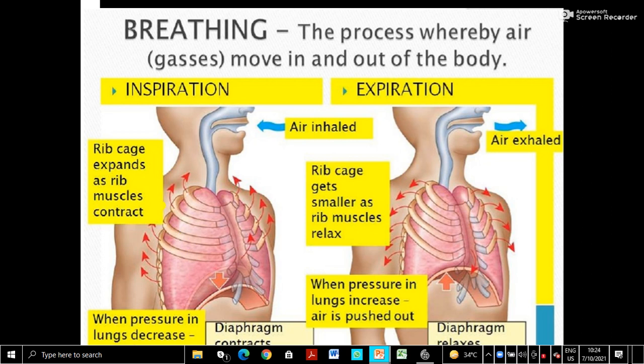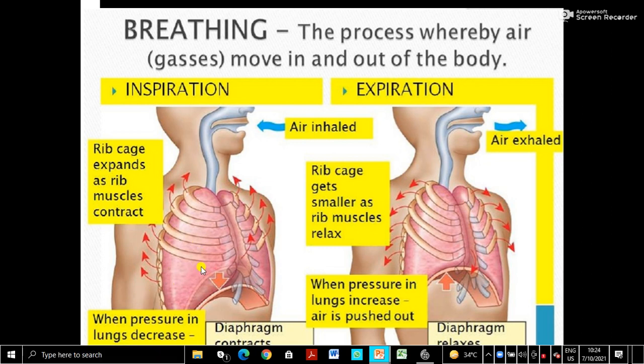When the volume is increased, the pressure inside it will decrease. Volume and pressure are inversely proportional: when volume increases, pressure decreases, and when volume decreases, pressure increases. You may have learnt this inverse proportion in physics.